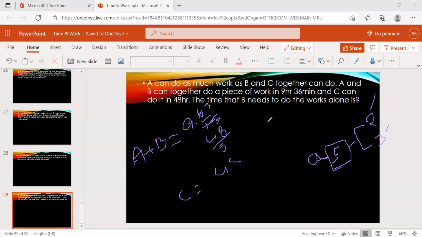Take the LCM, it's nothing but 48. So it is efficiency of 5 and it is efficiency of 1.